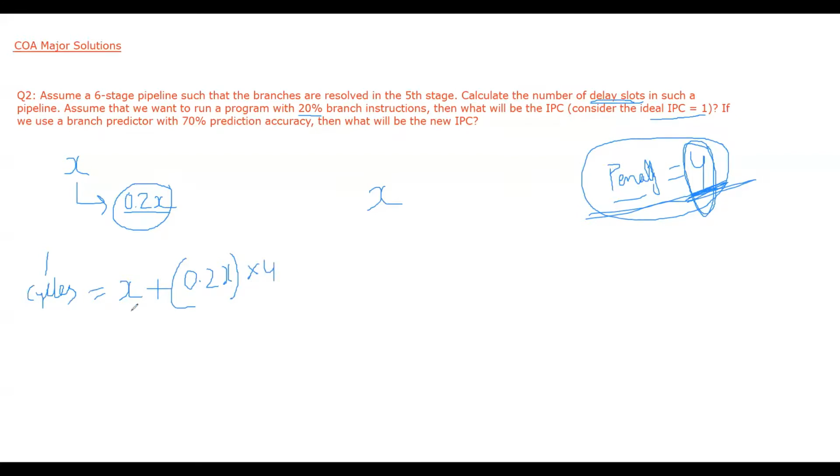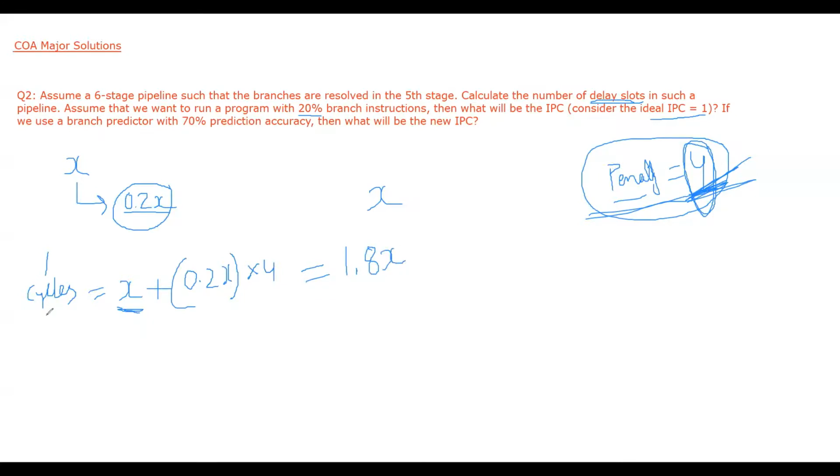In the ideal case, we will require only X cycles. However, since every branch instruction has these 4 extra cycles, the total extra cycles required will be 0.2x into 4. If you solve this, the total will be 1.8x.